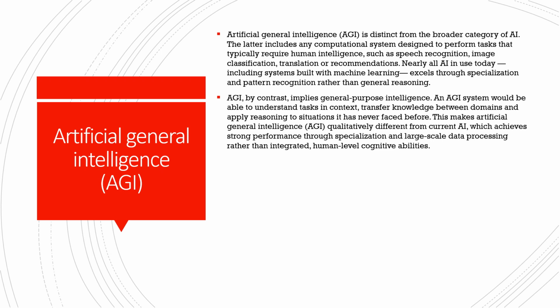And here AGI will be different from the generic AI, which might lead to problematic scenarios. So this makes artificial general intelligence qualitatively different from current AI. Current AI achieves strong performance for specialization and large-scale data processing rather than integrated human-level cognitive abilities, right?